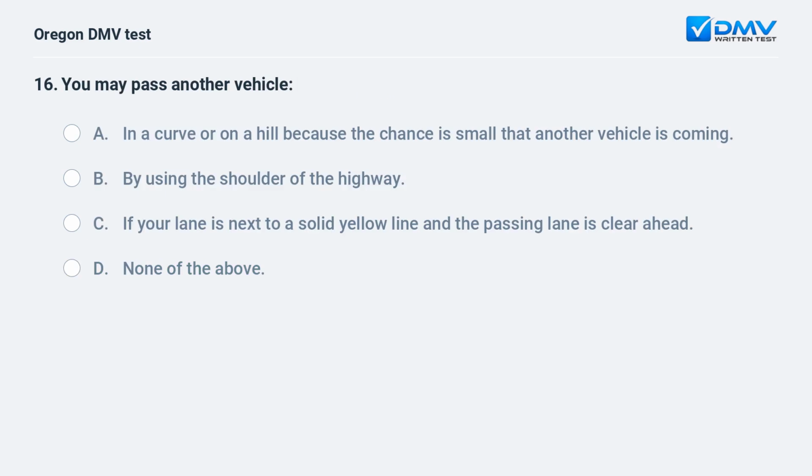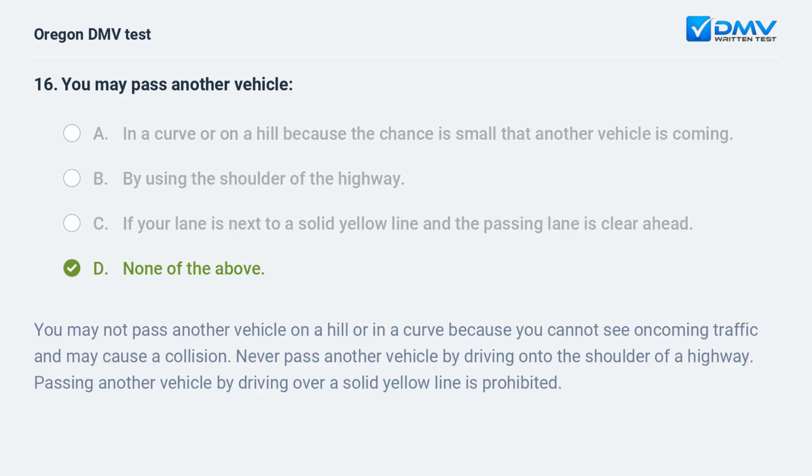You may pass another vehicle. A. In a curve or on a hill because the chance is small that another vehicle is coming. B. By using the shoulder of the highway. C. If your lane is next to a solid yellow line and the passing lane is clear ahead. D. None of the above. D. None of the above. You may not pass another vehicle on a hill or in a curve because you cannot see oncoming traffic and may cause a collision. Never pass another vehicle by driving onto the shoulder of a highway. Passing another vehicle by driving over a solid yellow line is prohibited.